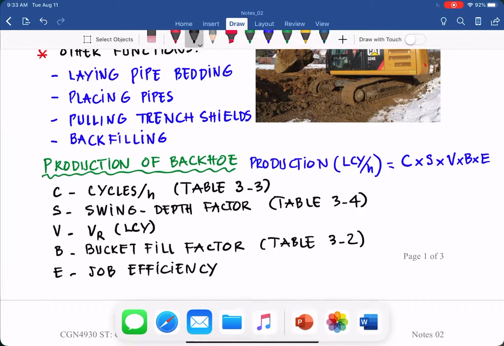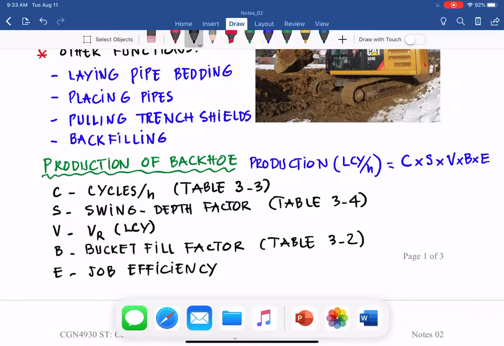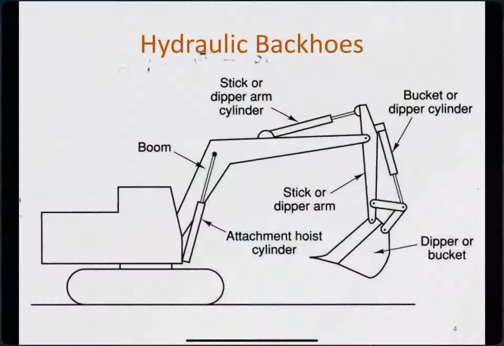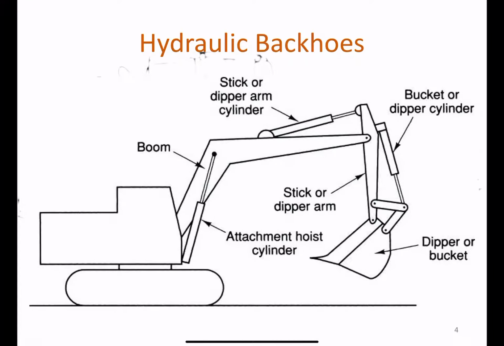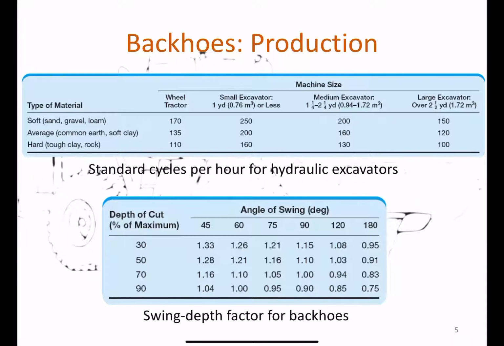So let me go to the slide to show you table 3.3, cycle per hour, swing depth factor, etc. This is for hydraulic backhoes, and we have table 3.3 on top. It basically measures standard cycle per hour for hydraulic excavators.